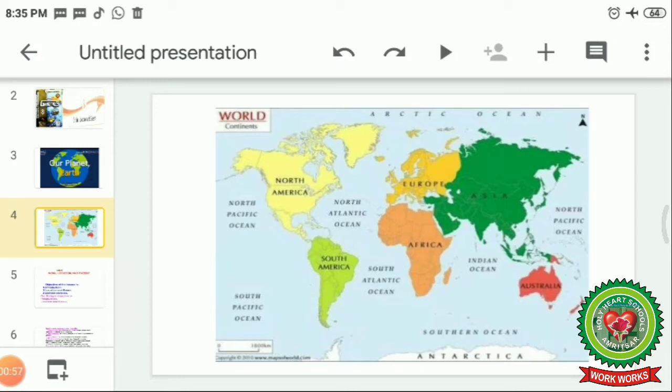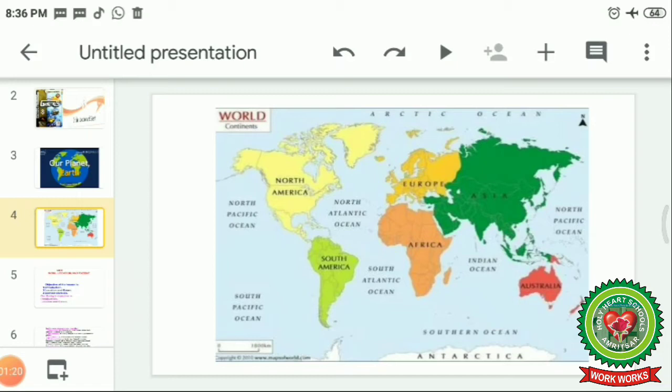We have 5 important oceans. They are Pacific Ocean, North Atlantic Ocean, South Atlantic Ocean, Indian Ocean, Antarctic Ocean or Southern Ocean, and Arctic Ocean. This is how we have 5 important oceans. And some parts are colored with different colors. These are the parts of continents.